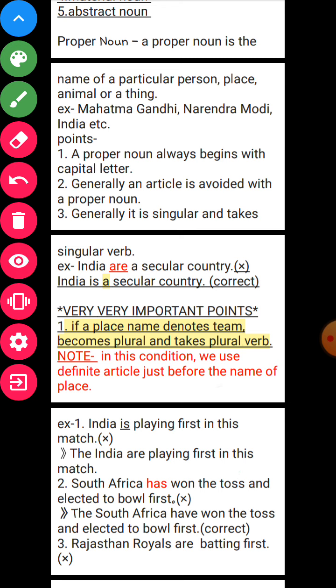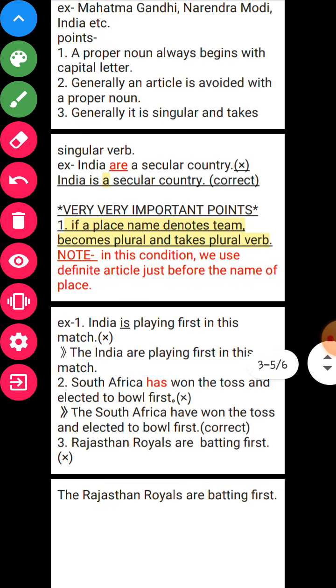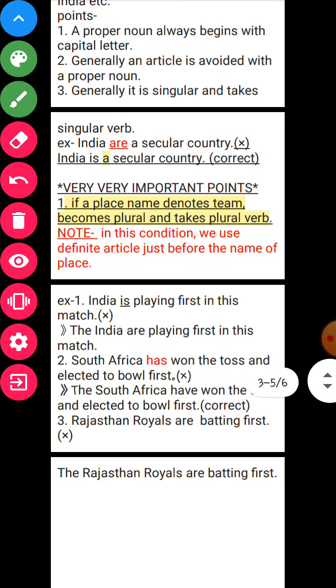So what are the important points that we must know about noun? A proper noun always begins with a capital letter. Whenever you write a proper noun, it always begins with a capital letter. If you use a small letter, it will be grammatically wrong. So whenever you have to write any proper noun, you must write it with a capital letter.